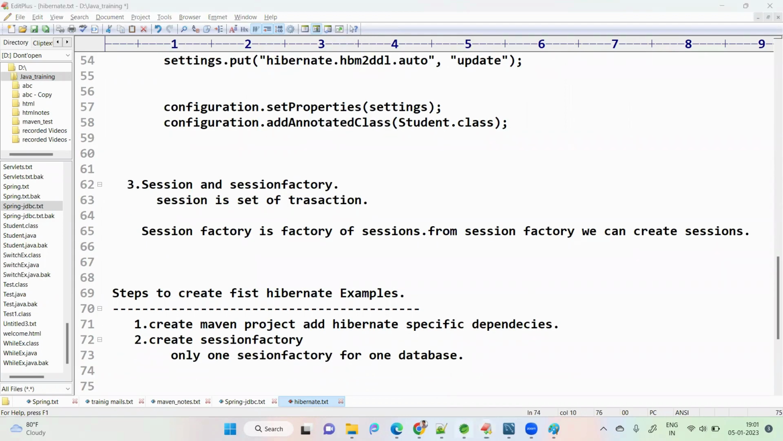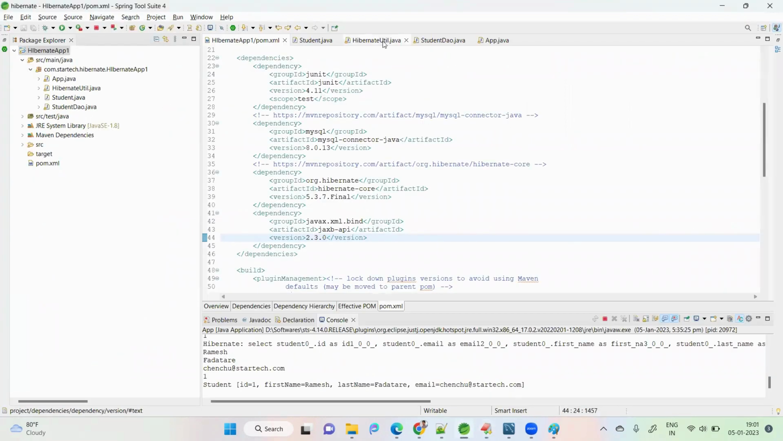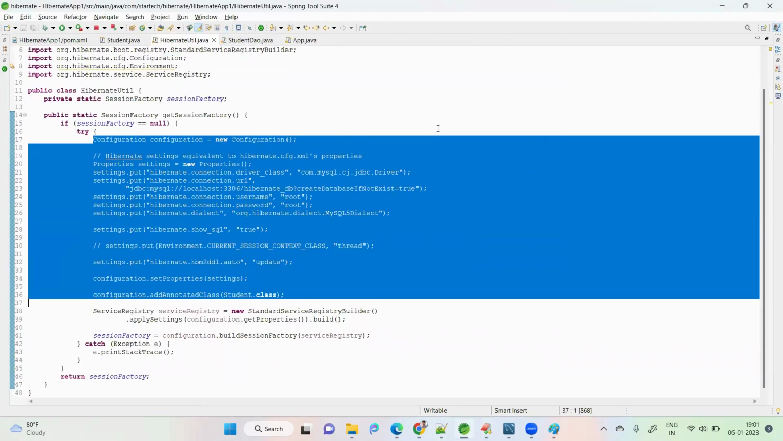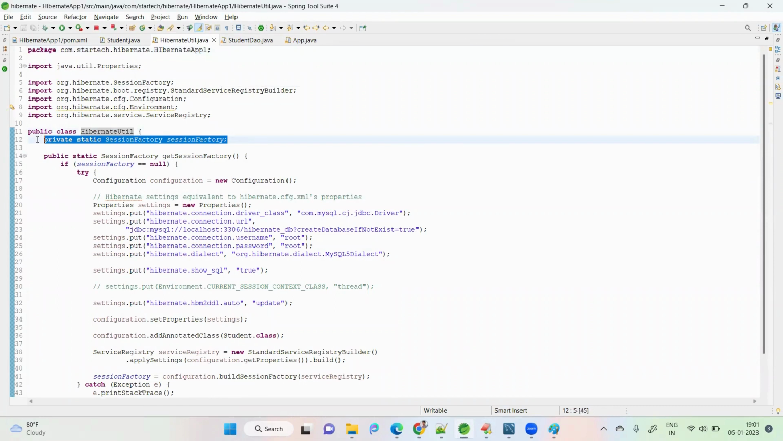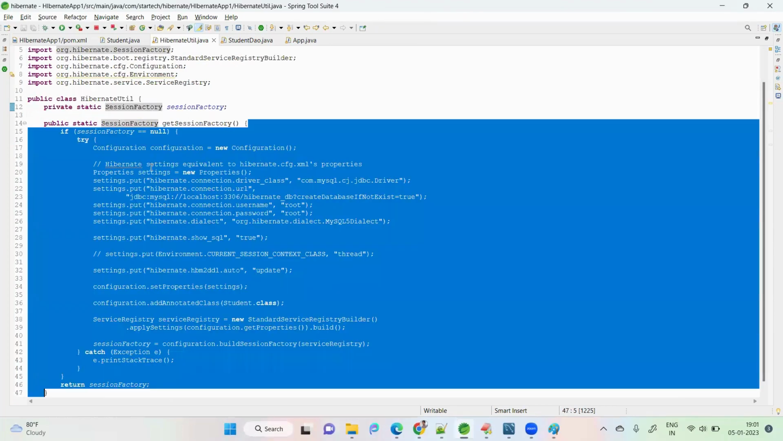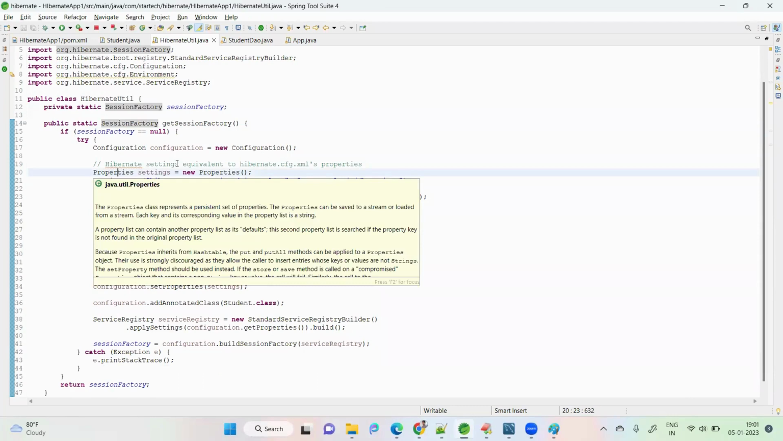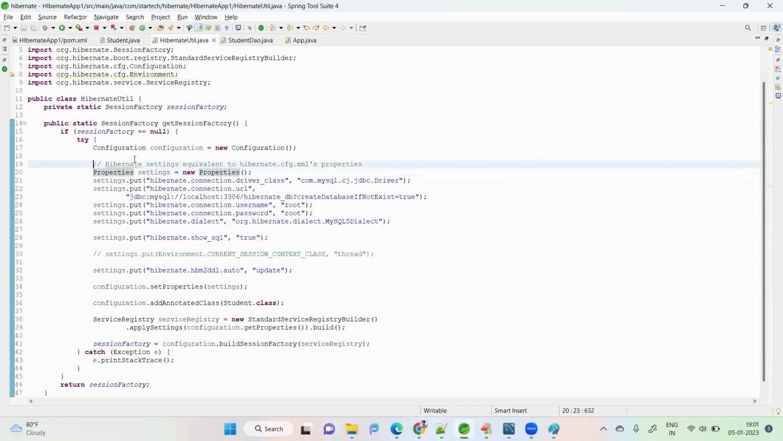So where do I create a session factory? See here, I took a simple class, HibernateUtils. In that I took one private static global variable of type SessionFactory. In a public static method, I am creating the session factory object. This is the approach to create a Hibernate session factory.